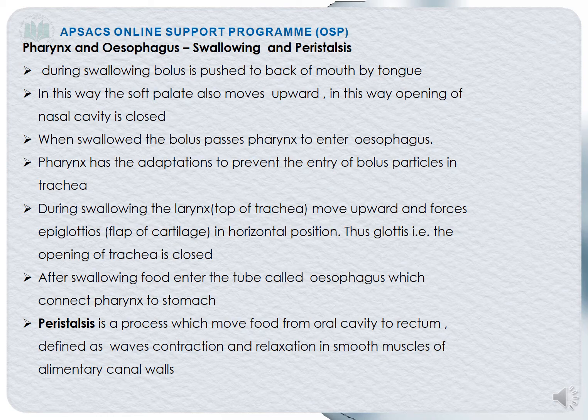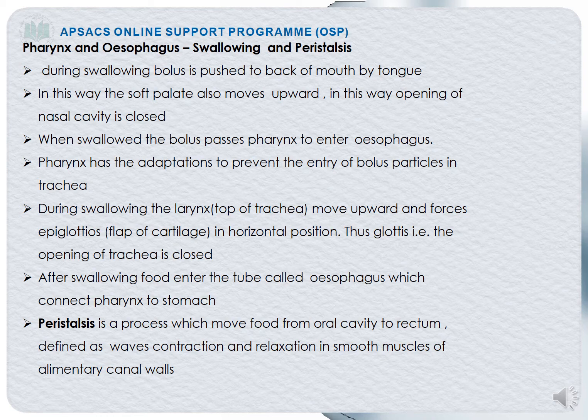What is the epiglottis? The epiglottis is a flap of cartilage present on the top of the trachea, and it helps in the closing of the trachea. So when we swallow anything, the larynx moves upward and forces the epiglottis into a horizontal position, and thus the glottis, that is the opening of the trachea, will be closed.